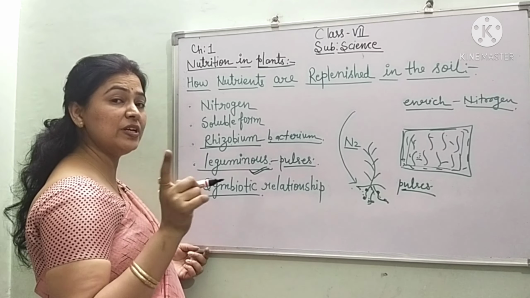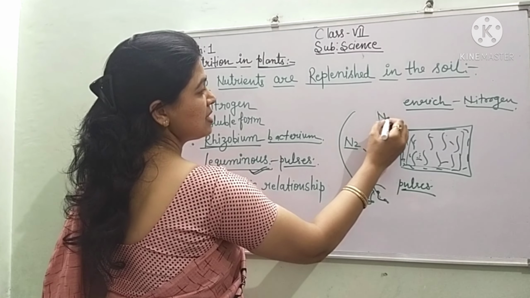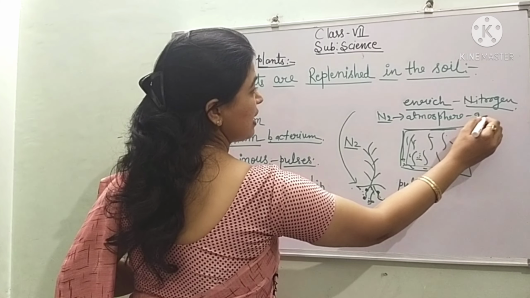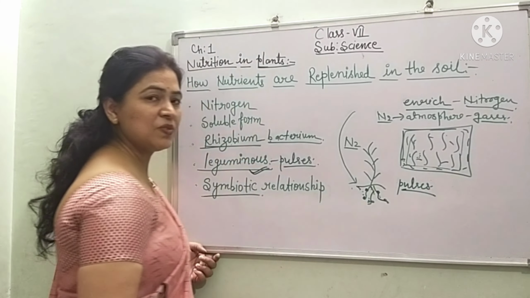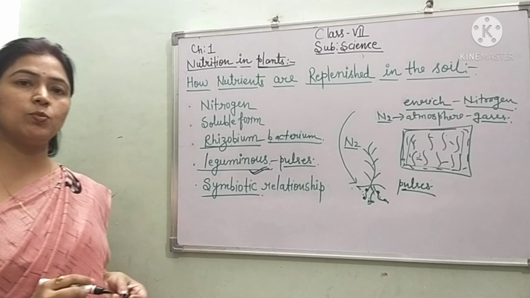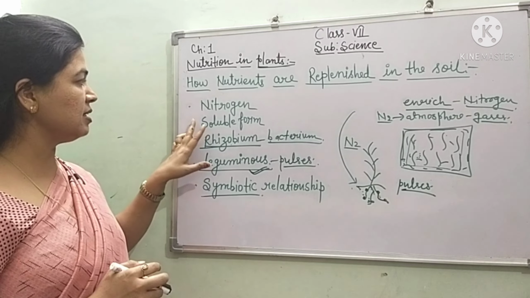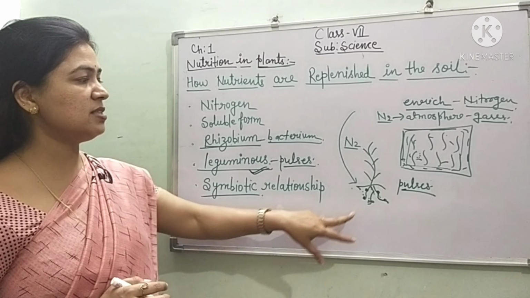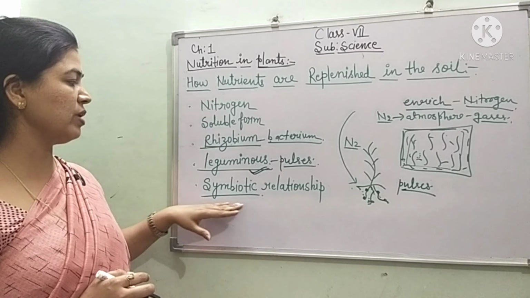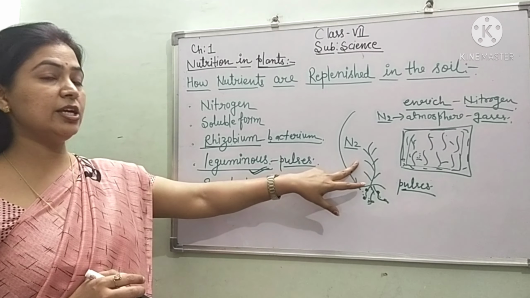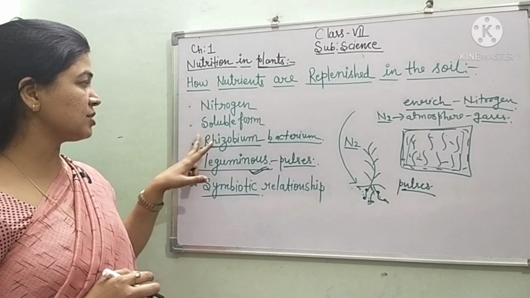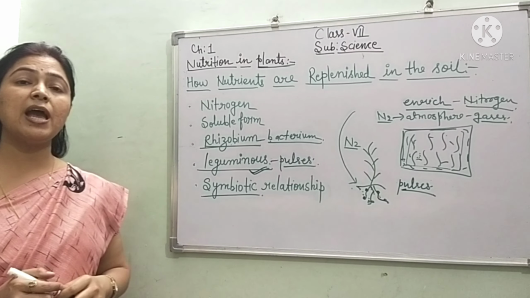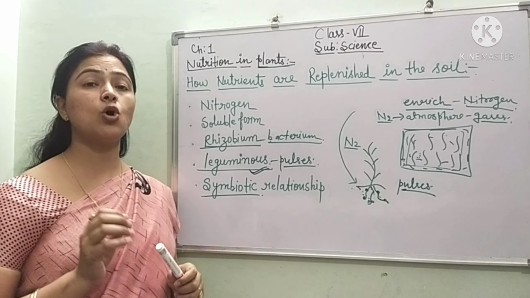And one more thing, always remember that nitrogen is present in the atmosphere in the gaseous form, children. So plants cannot take nitrogen directly from the atmosphere. That's why these are the bacteria, whose name is Rhizobium. That Rhizobium is converting it, and after that plants are absorbing the nitrogen. This is known as a symbiotic relationship, because in the legume plants, the bacteria are living in the roots. And the very important thing is that nitrogen can be absorbed by the plants only in the soluble form.